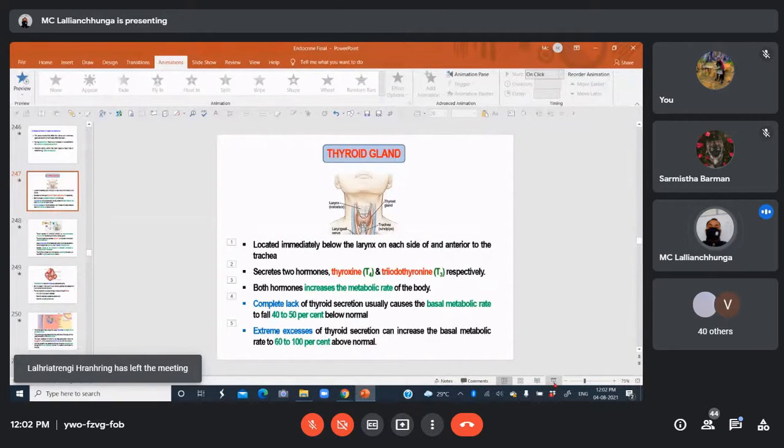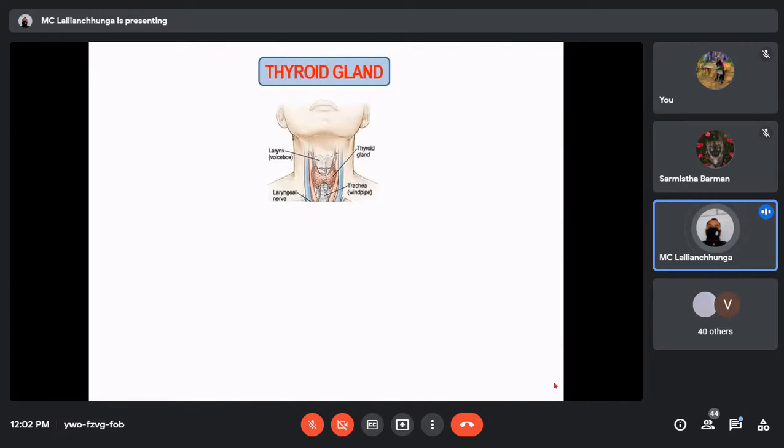Good afternoon, everyone. So today we'll start a new organ, the endocrine gland. So far we have already discussed the hypothalamus, how it influences the anterior pituitary gland and posterior pituitary gland. We have also discussed the hormones of the anterior and posterior pituitary gland and their actions, in brief.